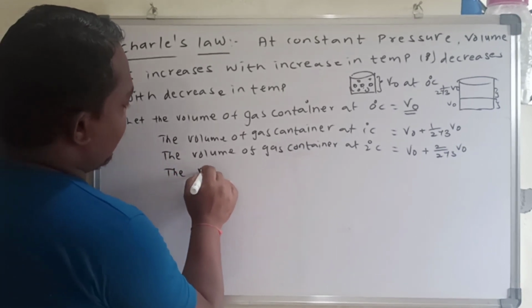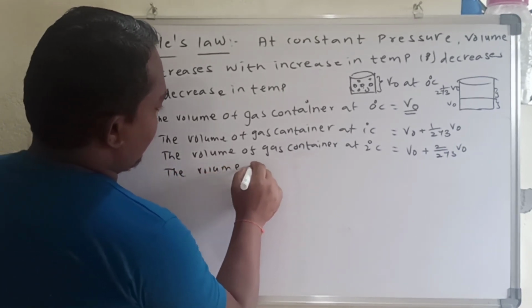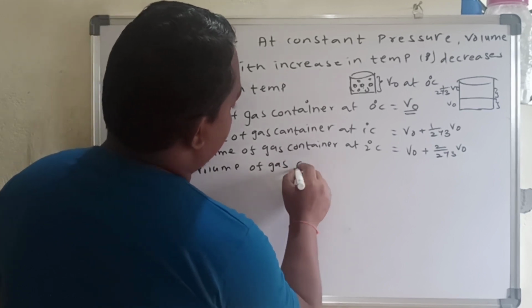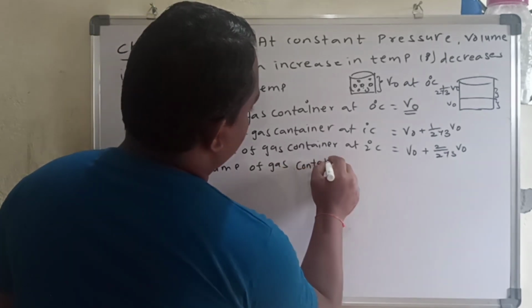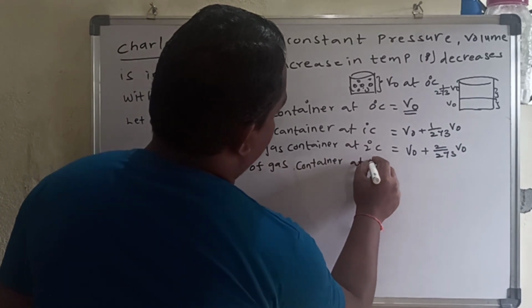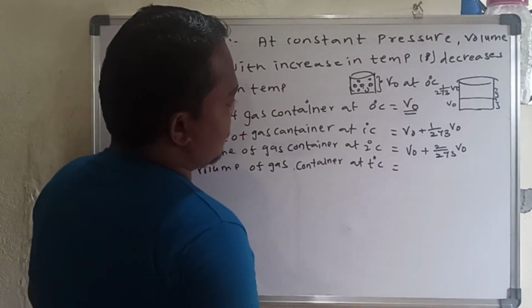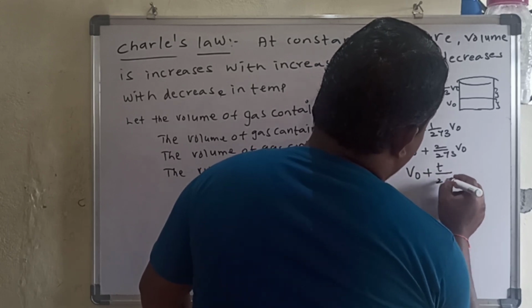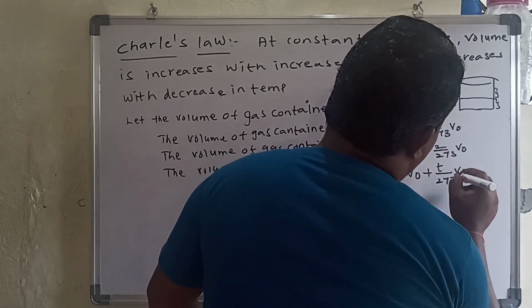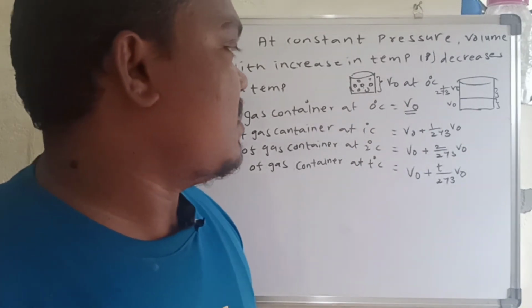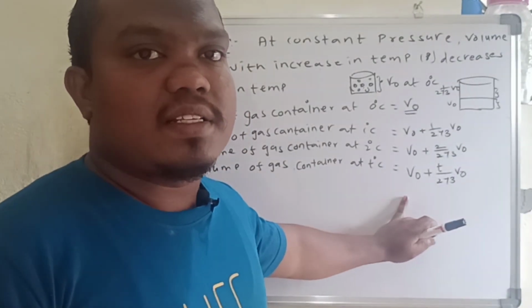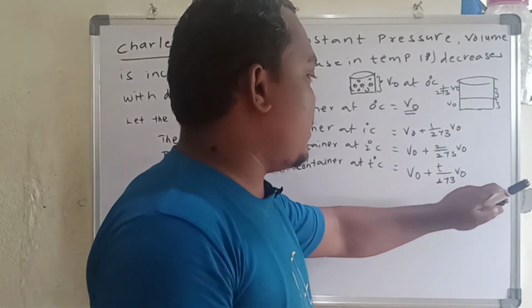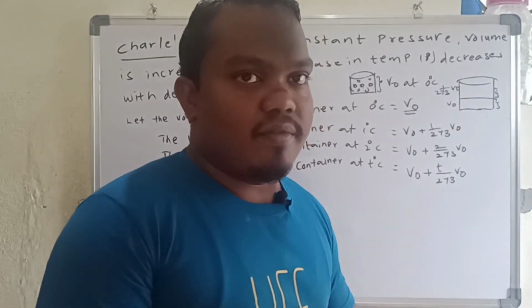So let me go for T degrees Celsius. The volume of the gas container at T degrees Celsius is V naught plus T by 273 V naught.